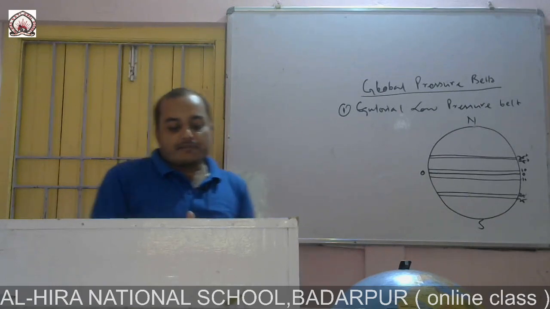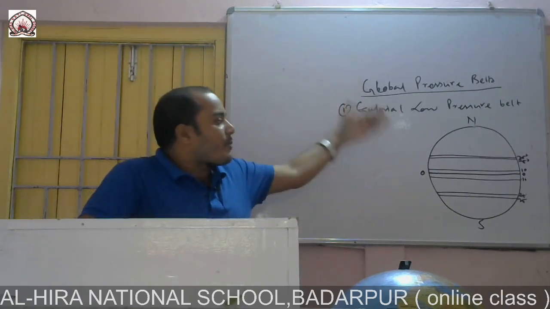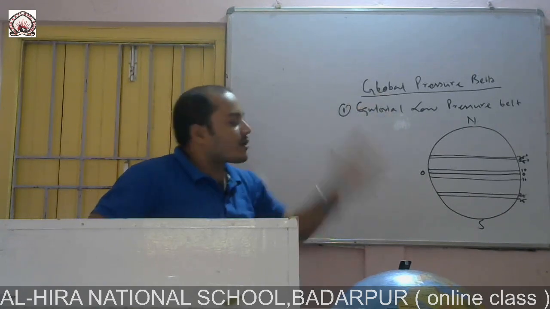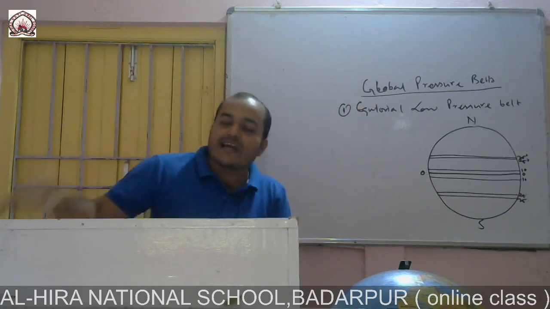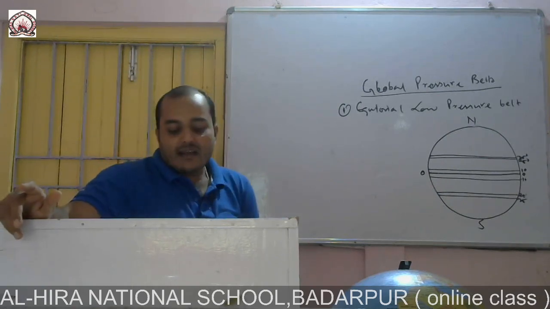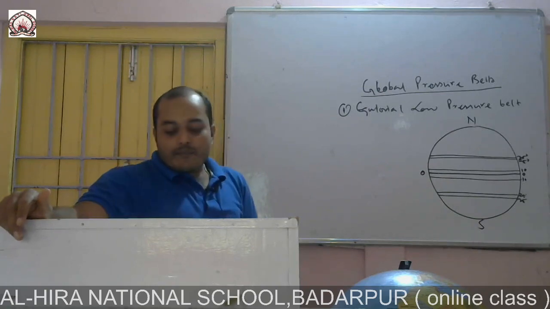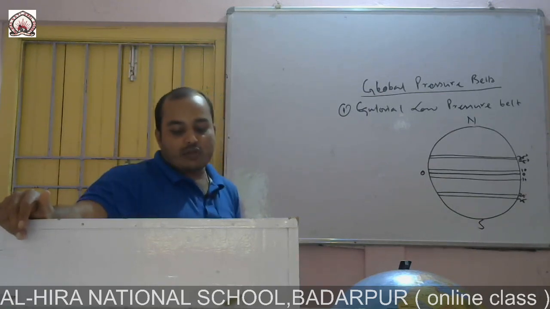In this region, the two subtropical zones, in the northern hemisphere and the southern hemisphere, are located between 25 degree to 35 degree north latitude and south latitude.